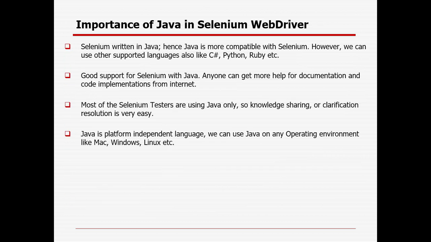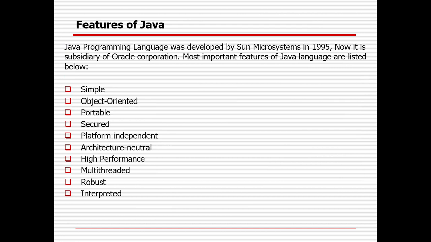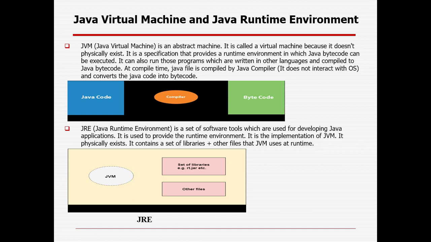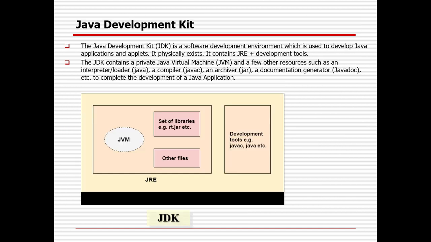You already understand the Java features: simple, object oriented, portable, secure, platform independent, high performance, multi-threaded, interpreted, robust, and architecture neutral. First is the compiler, which will compile the Java code to bytecode. Then the JVM is there, and then the JRE and then the JDK.